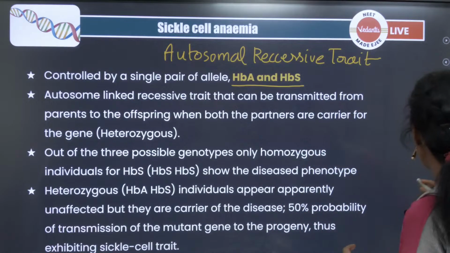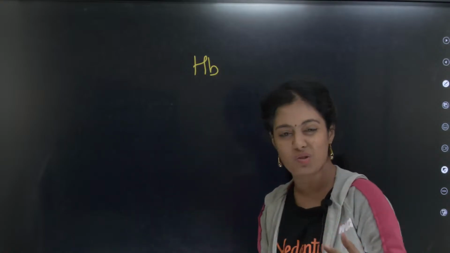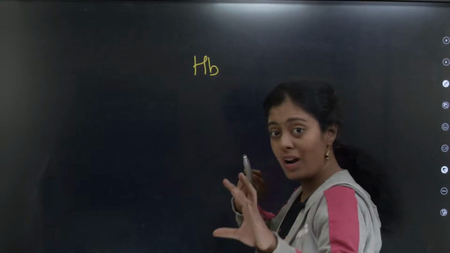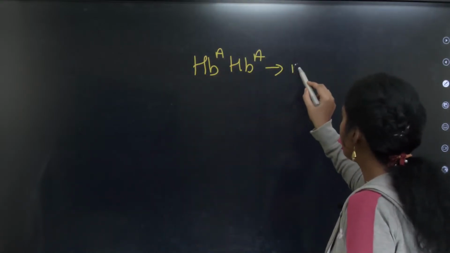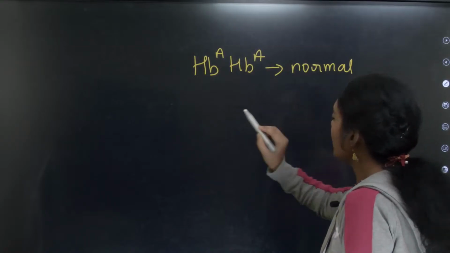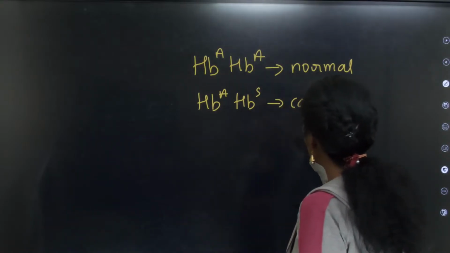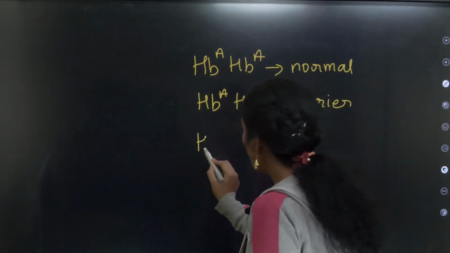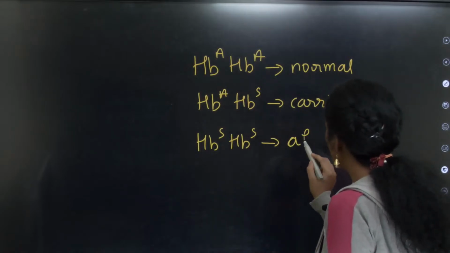Can we write the phenotypes for this? Here I'm not going to consider X chromosome, Y chromosome, that doesn't matter here. The sex doesn't matter. That's why I call it autosomal. Look here: HBA, HBA, what is it? Normal. HBA, HBS, carrier. Normal, but he or she is a carrier. Then HBS, HBS, this person is affected.